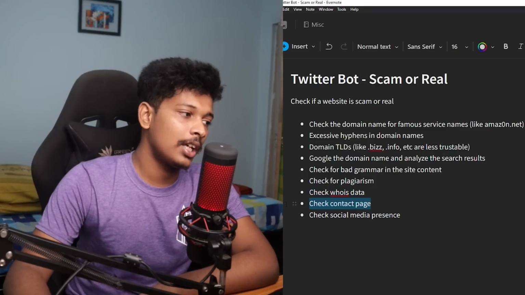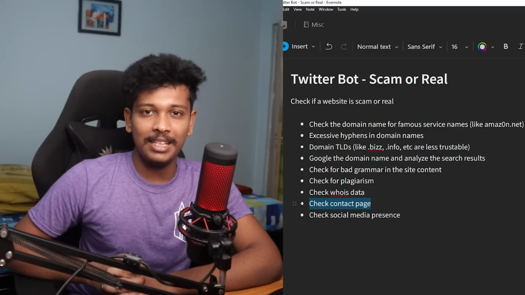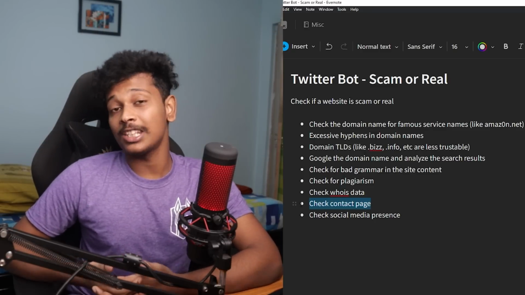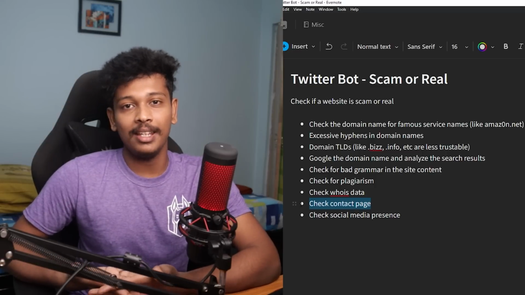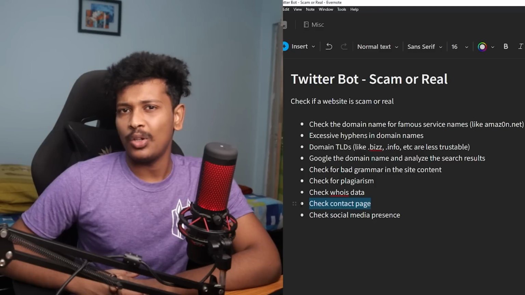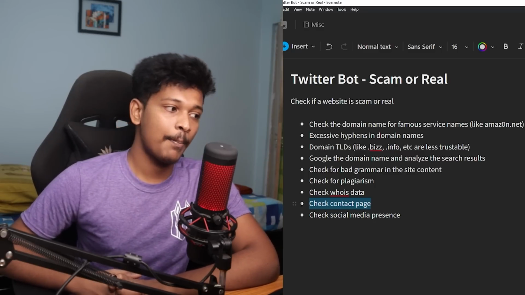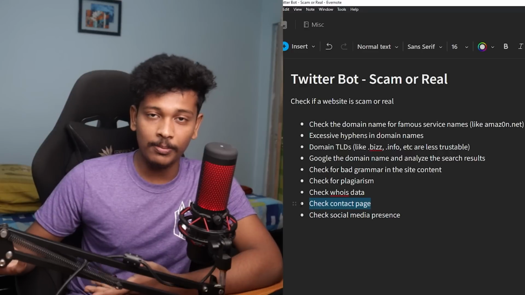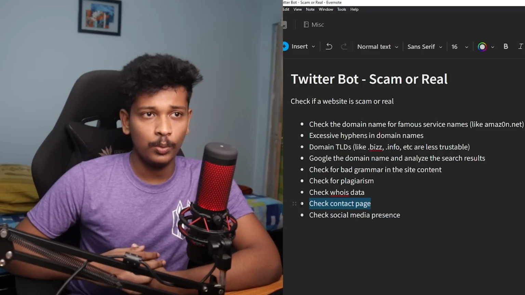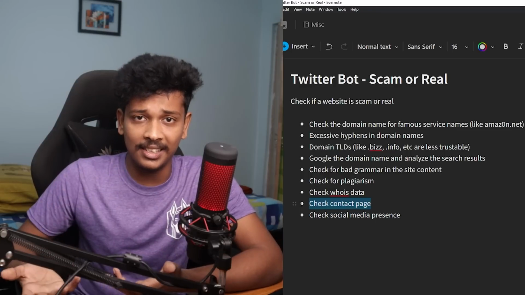And then we can check the contact page. Most scam websites, if you ask me, don't have a proper contact page for obvious reasons because they're fake. And if you check the contact page, maybe we can just analyze the details in it. For example, we can get their email address from their contact page and we can see if that email address actually exists, something like that.